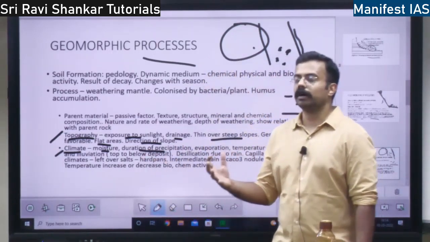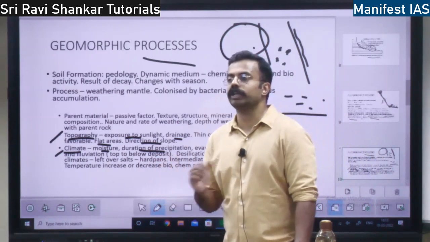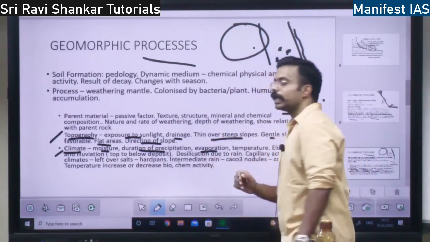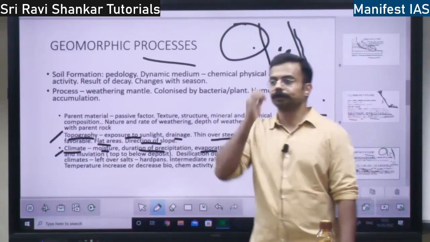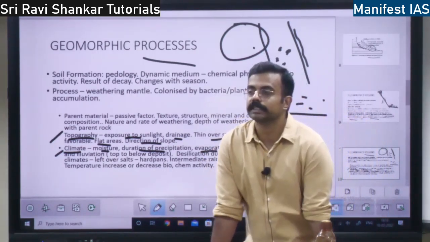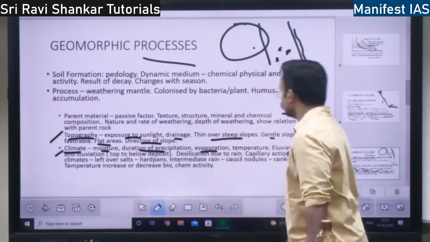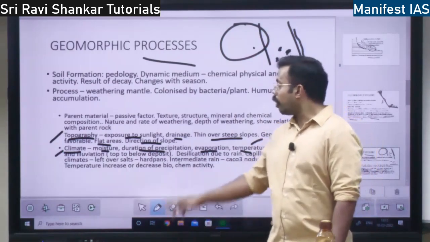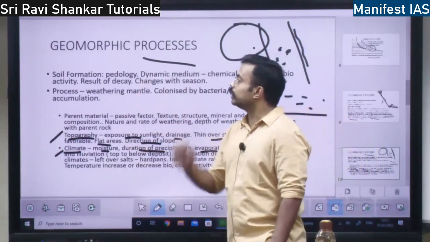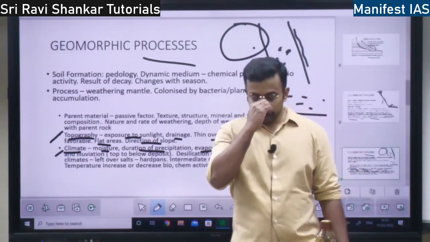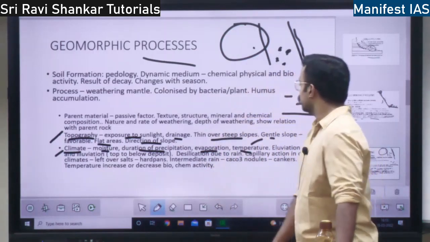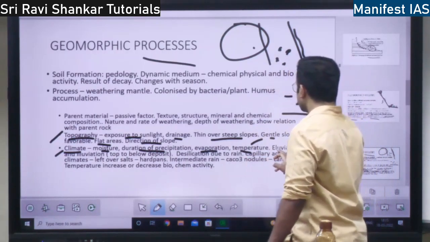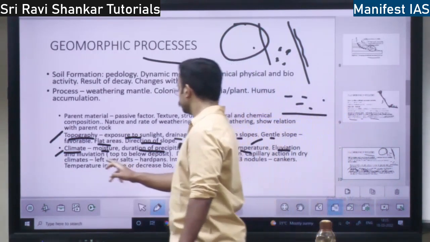How much rainfall is going to fall, right? That is one thing. Then how much evaporation is going to take place in the region, right? How much temperature change is happening in the region? All these things will affect the soil formation, right? So you have this process of alluviation and illuviation.